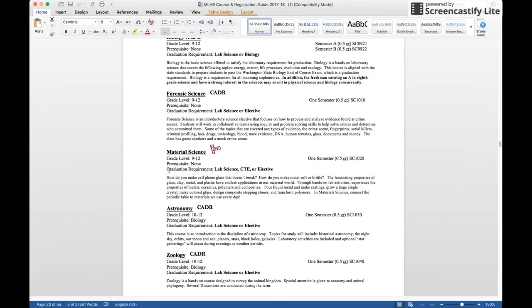Just a little note, when we talked about material science on the course key, I didn't mention that it was an elective. But what I want everybody to understand is any class can be considered an elective. So just because it doesn't say that on the course key that I referred to earlier, it still does count as elective. Now, there are some classes that only count as elective, and those are listed with an X on your course key.